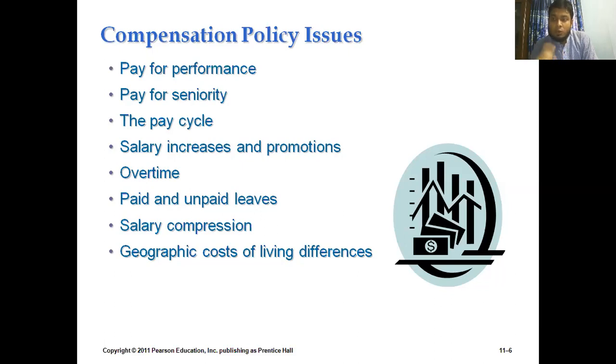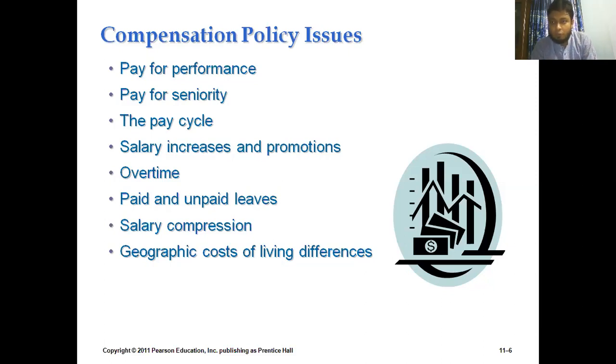While developing it, they need to concentrate on some very specific areas: pay for performance, pay for seniority, pay cycle, salary increment over time, paid and unpaid leaves, salary compression, and geographic cost of living differences. Now the question is why they need to think about these issues. The answer is very straightforward. As we discuss each one by one, you will be clear about why they need to think about these particular areas.